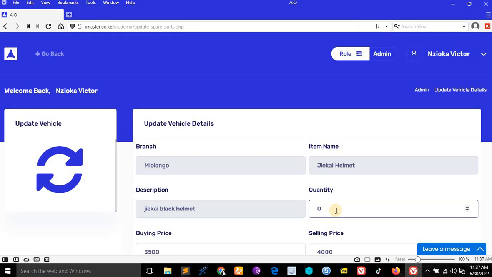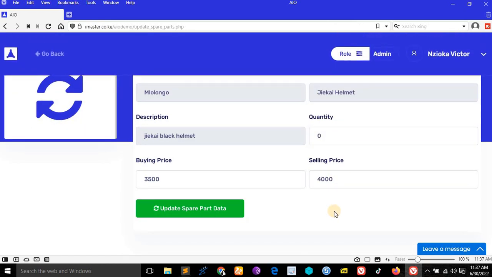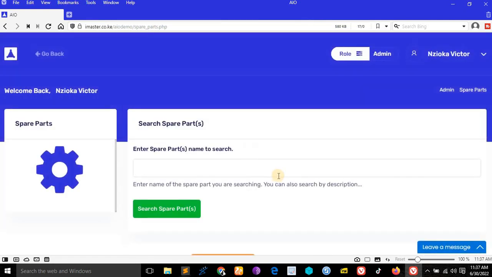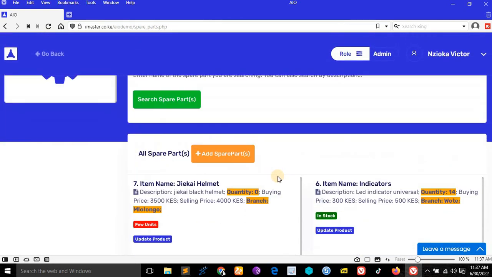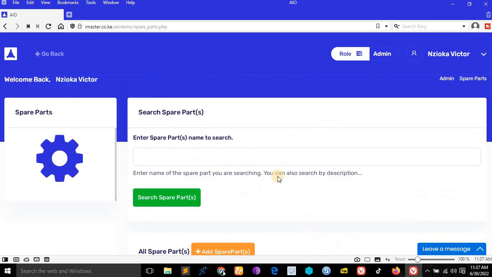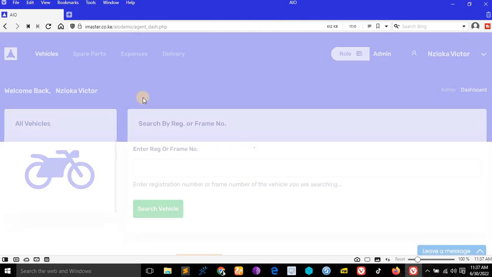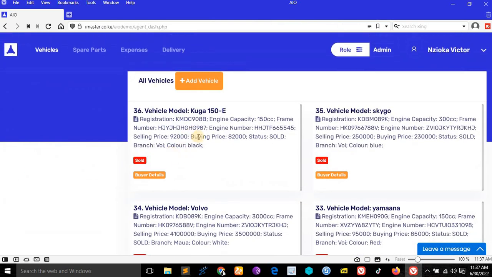But I want to show you how an admin can return items to stock. If, for example, this person bought these items and returned 2 or 1, I'll show you how that happens. So let's go back and see the other things.